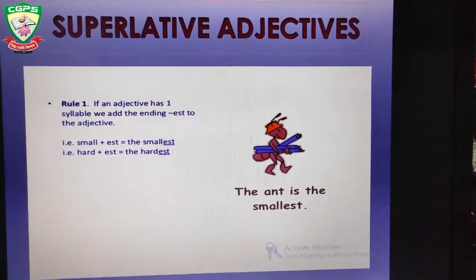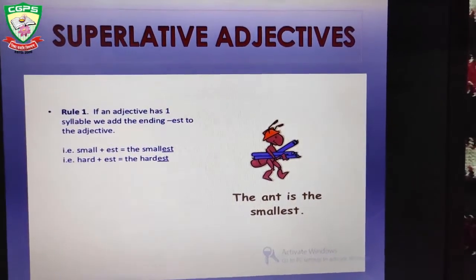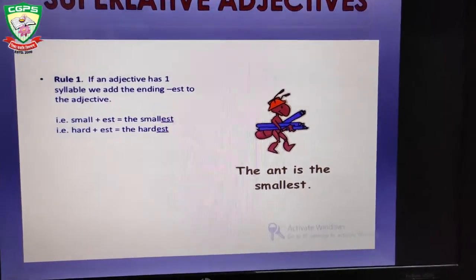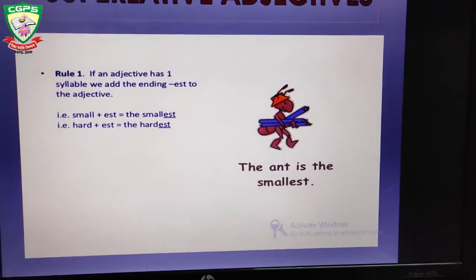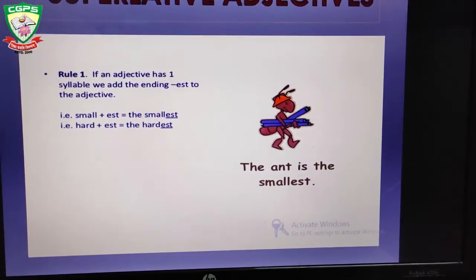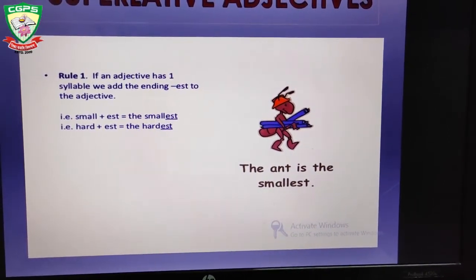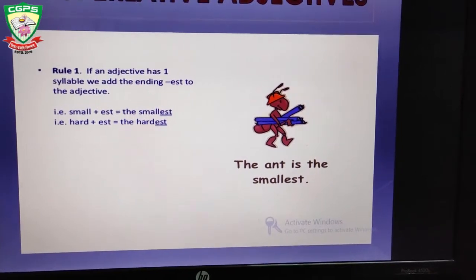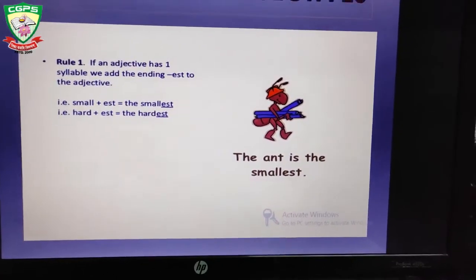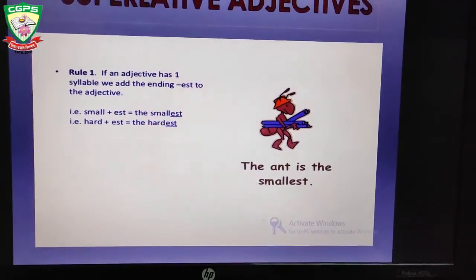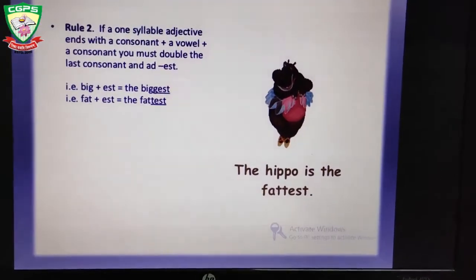So to superlative adjectives. If an adjective has one syllable, we will add the ending est. So this is the same as the comparative degree. If there is one syllable, that is one vowel sound, we will add est at the end.